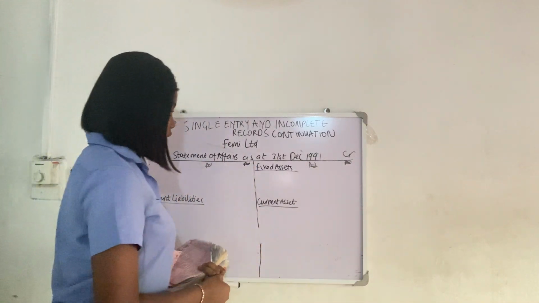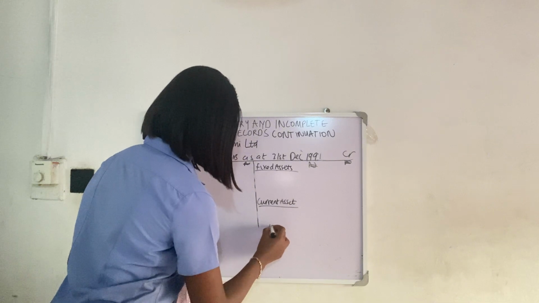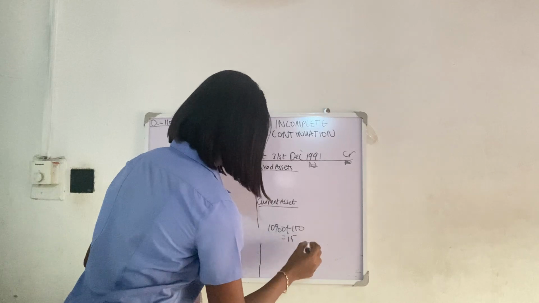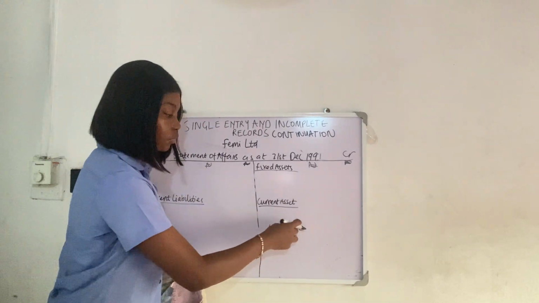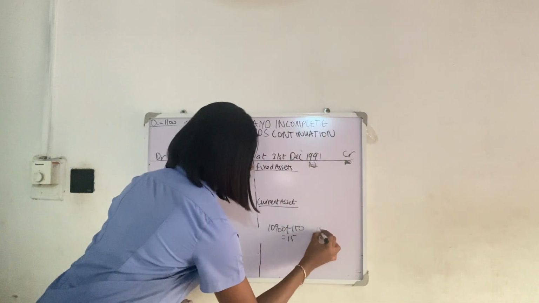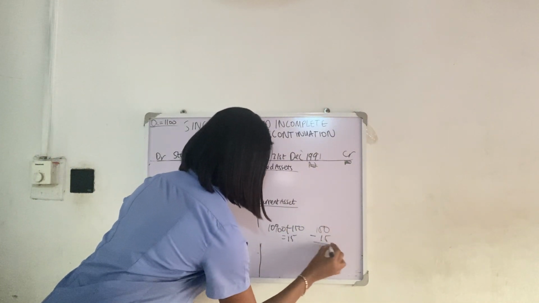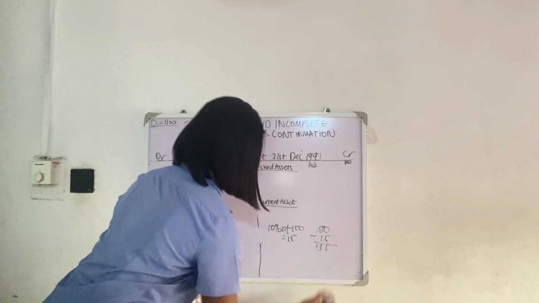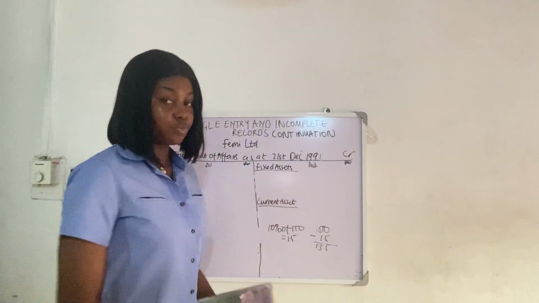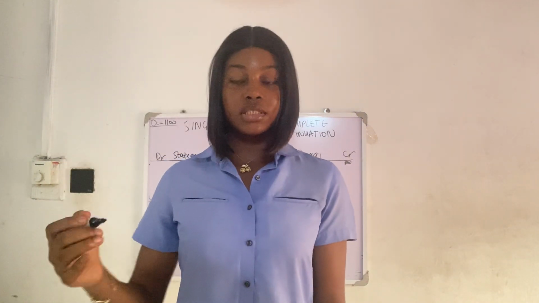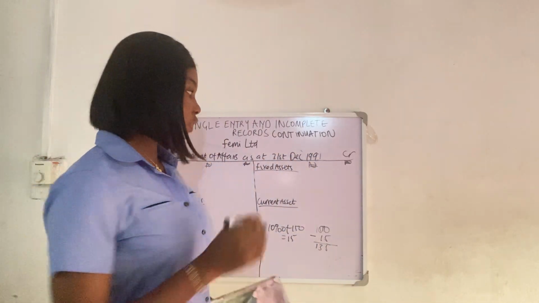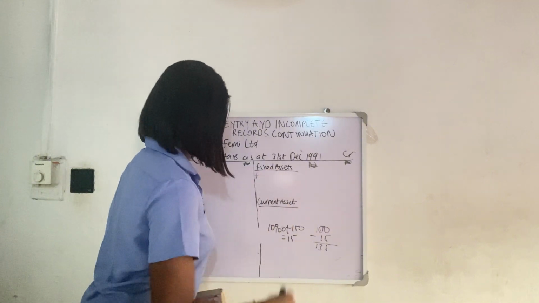So we said our fixed asset is 150. So 10% of 150 is 15. Now I've gotten 15, you still have to subtract it. 150 minus 15 will give us 135. So it's not the 15 you put; 15 is what you use to depreciate the 150. So it's 135, which will be your figure now